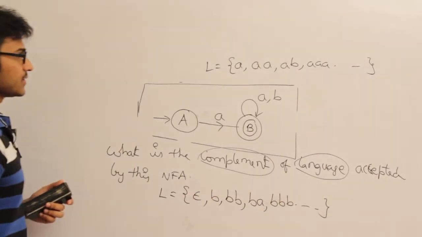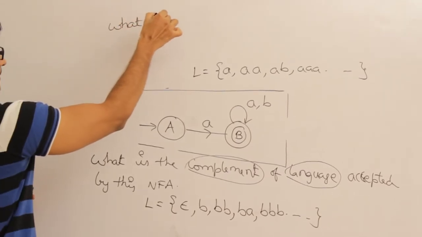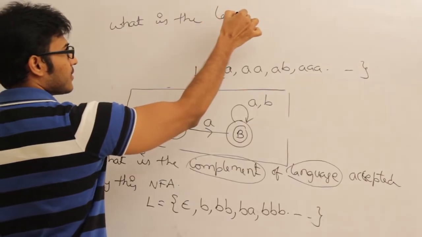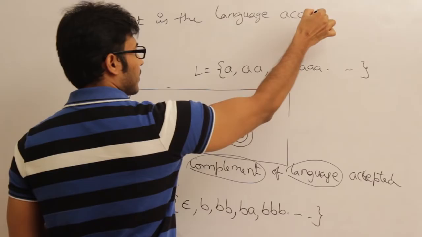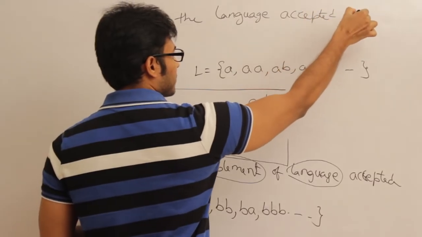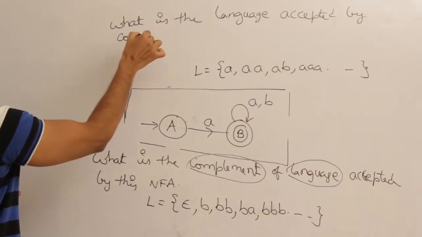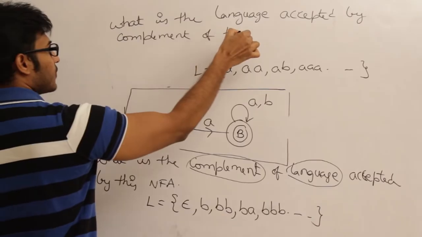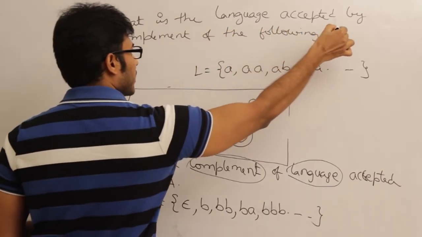Now if the question is, what is the language accepted by the complement of the following NFA?